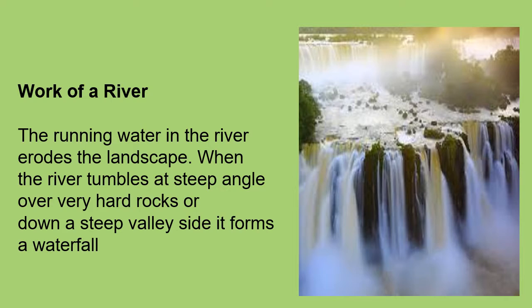So, the work of a river is that the running water in the river erodes the landscape. When the river tumbles at a steep angle over very hard rocks or down a steep valley side, it forms a waterfall. You can see the picture of the waterfall also, how from a high height the water is falling, and that is forming a waterfall. So beautiful it is looking now.